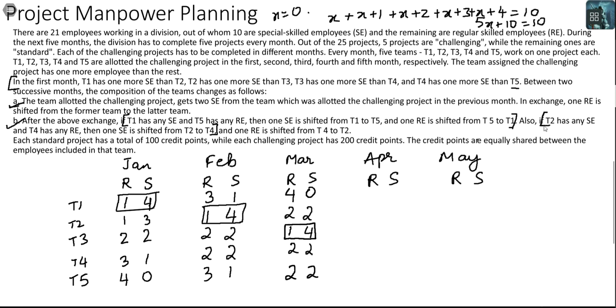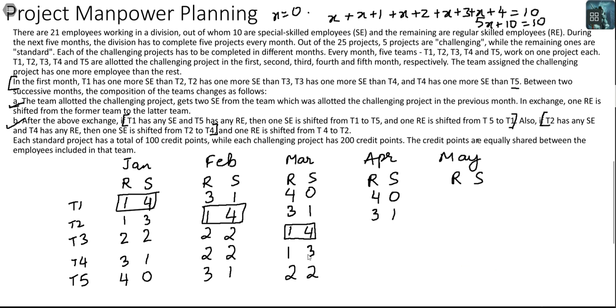We also have to do it for T2 and T4. Let's see, one SE shifts, one RE shifts, okay, one SE shifts, one RE shifts, so I will have 1 and 3 here, and what will I have here, 3 and 1 here, okay, fine. This is done. For the month of April, the shifting will be T3 to T4 initially, so 4, 0, 3,